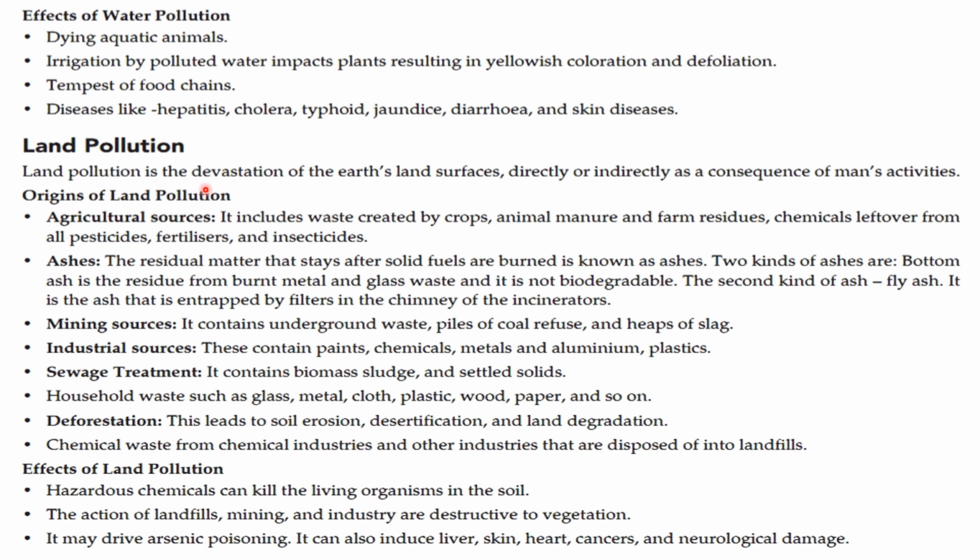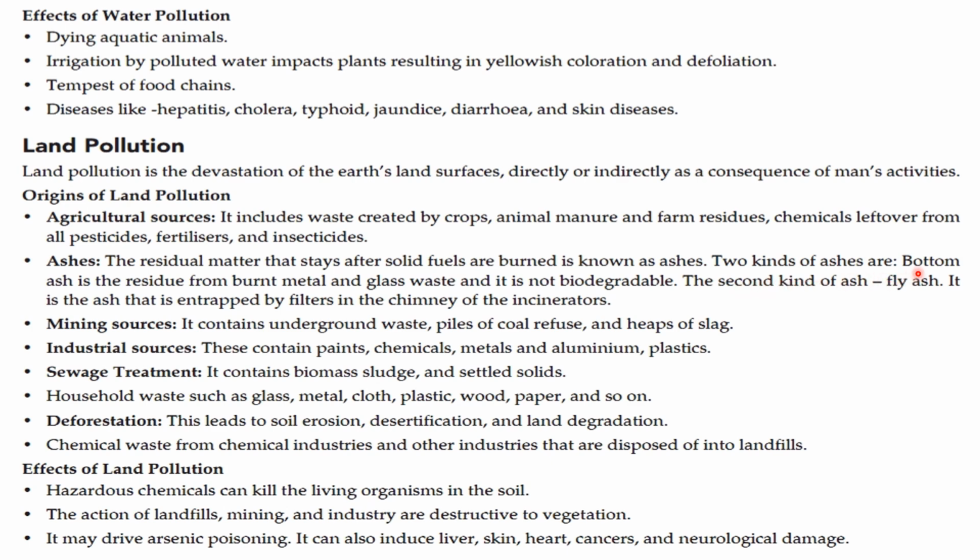Land pollution. Land pollution is the deterioration of the earth's land surface directly or indirectly as a consequence of human activity. Origins of land pollution, agricultural sources. It includes waste created by crops, animal manure and farm residue, chemical leftovers from pesticide, fertilizer and insecticide usage. The residual matter that stays after solid fuels are burnt is known as ash.